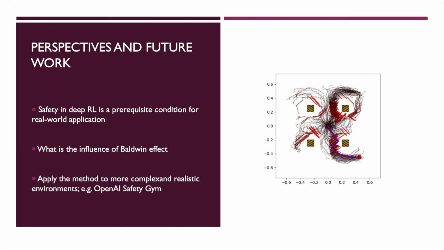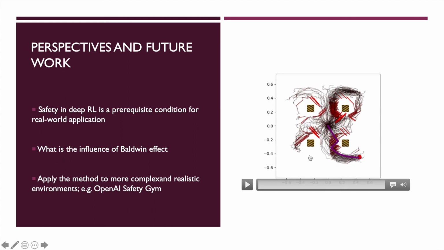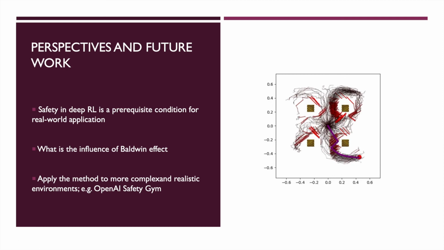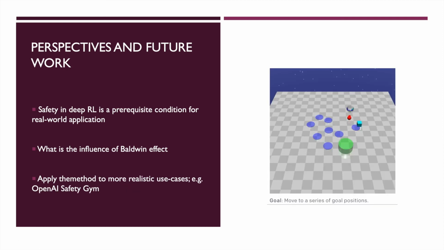An interesting future research direction is to further explore the extent of the Baldwin effect, proposed by Hinton and Nowlan in 1987, in MLIN, which could explain some of its superior performance. Adapting the setup presented here to more challenging tasks is an important next step. One such environment is the recently published OpenAI Safety Gym benchmark by Ray et al. from last year, which contains multiple different tasks such as reaching goals, pushing objects towards goals, and avoiding static and moving dangers during learning.